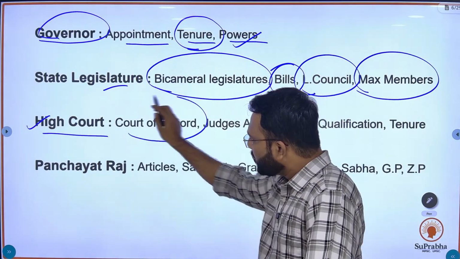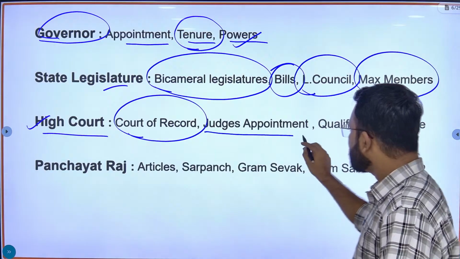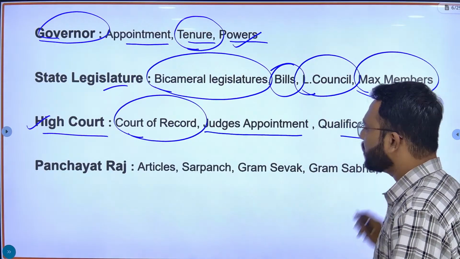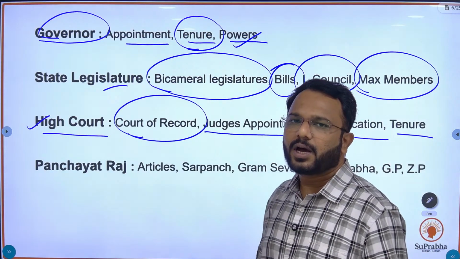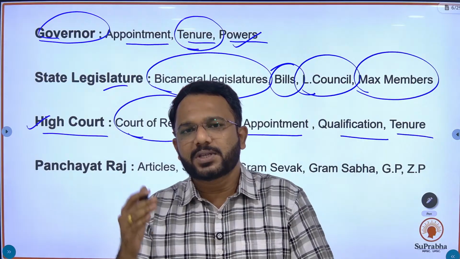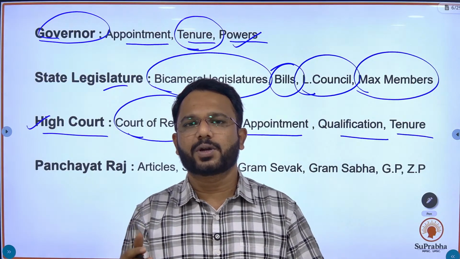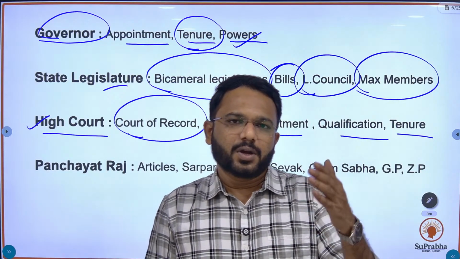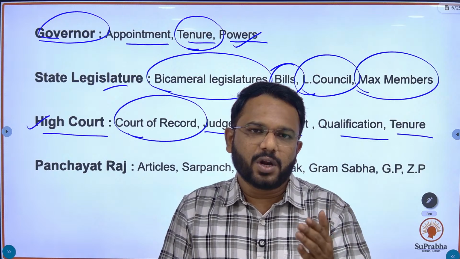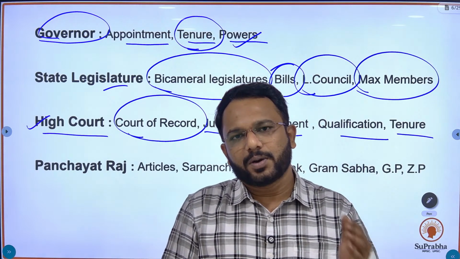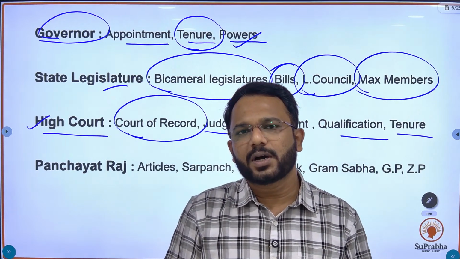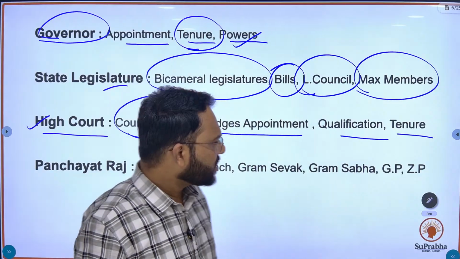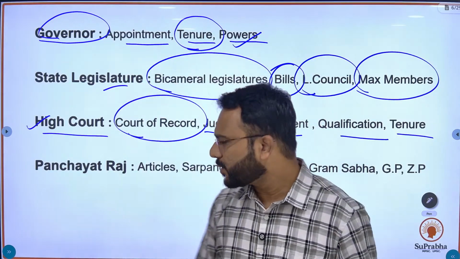Questions are based on the court of record, judges' appointment, qualification and tenure. Here they ask who appoints the judge of the High Court, what is the tenure, and what are the qualifications for a person who wants to be a High Court judge. Such types of questions are asked from the High Court topic.